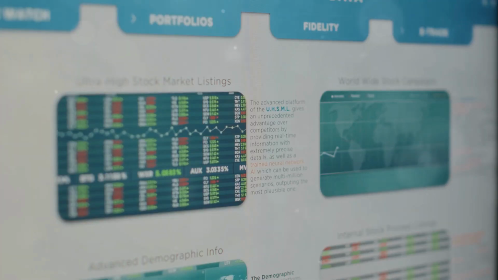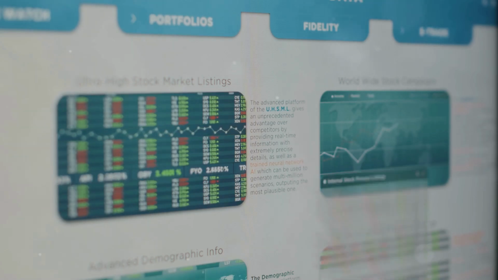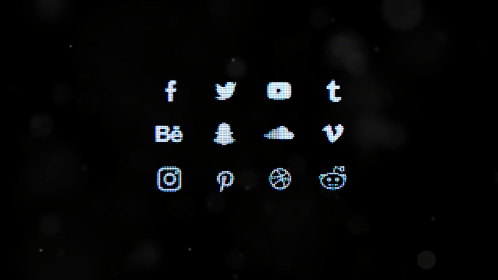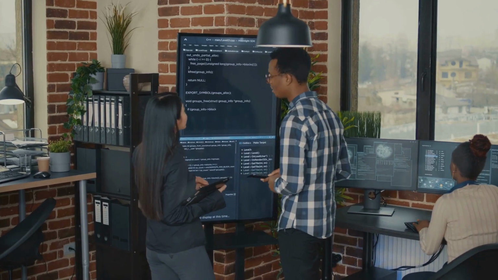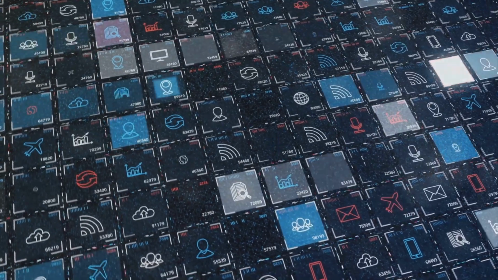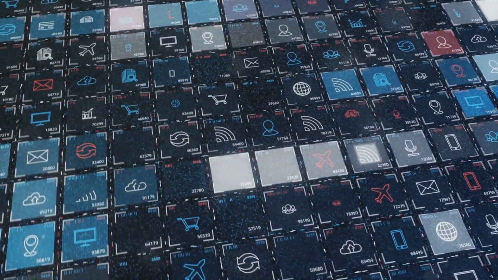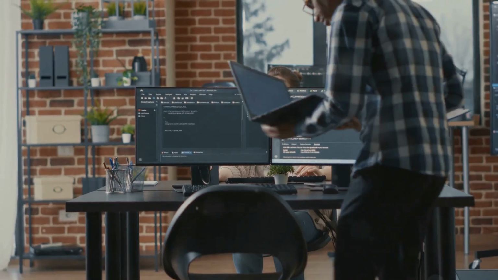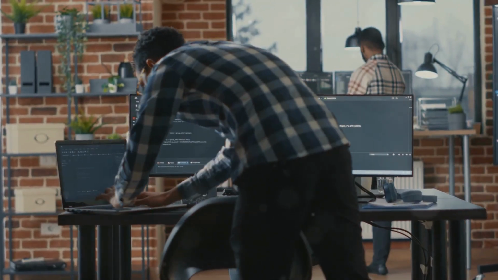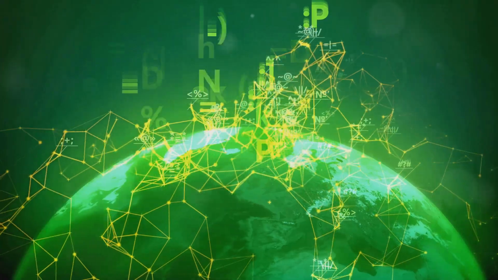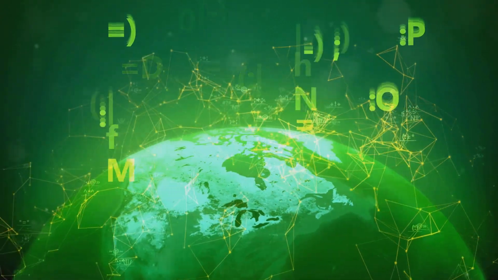Need the latest stock prices? There's an API for that. Want to integrate social media feeds? API to the rescue. APIs are the unsung heroes of our interconnected world. They power everything from mobile apps to complex web services. They allow developers to access data and functionality from other applications, making it possible to build new and innovative products and services. But how do these cosmic messengers actually work?